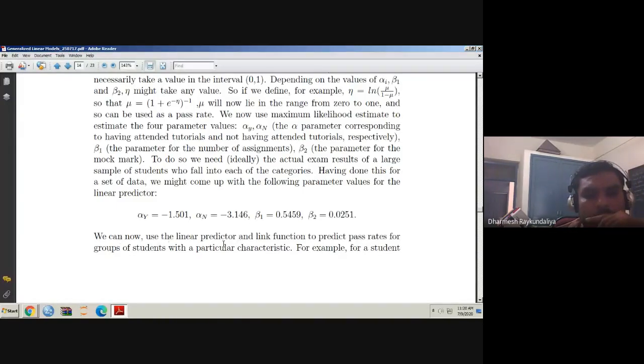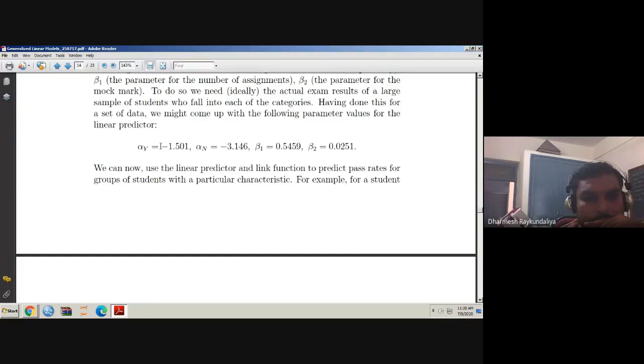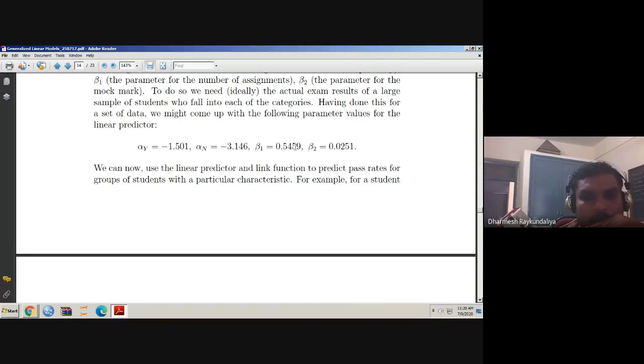We can now use the linear predictor and linear function to predict the pass rates for a group of students with particular characteristics. So now we have these estimates. Any student's record is with us, and we wish to find out the probability of passing of that student. So for example, a student who attends the tutorial. What is the coefficient for students who attend the tutorials? Minus 1.501. Submits 3 assignments, that means n equal to 3. What is the coefficient? 0.5459.